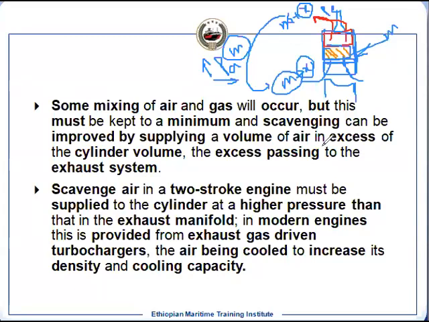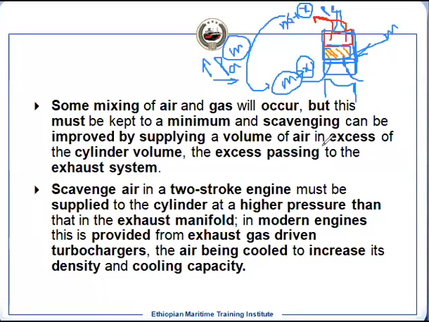Yeah, so as per the design, our volume is fixed. Once the volume is fixed and pressure is increased, it means mass is increased. After that, the turbocharger increases the pressure. At the same time, once the pressure is increased, temperature also will increase. That we know from the gas law.